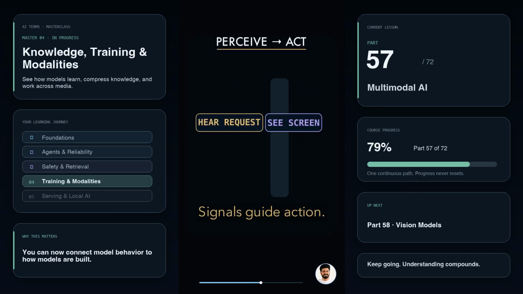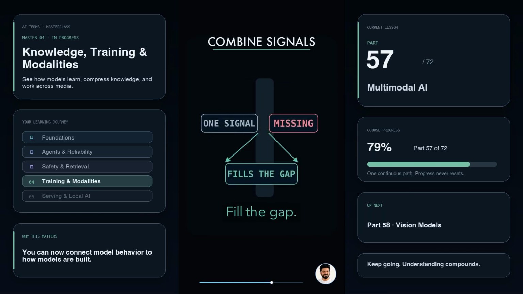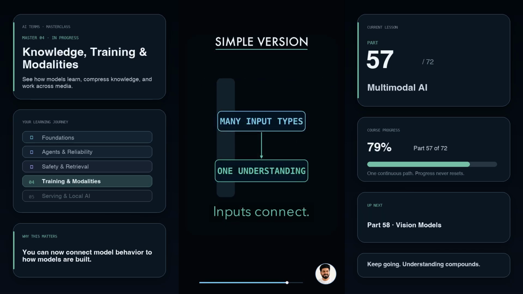It can also hear a request, inspect a screen, and choose an action. The power is combination. One modality fills gaps left by another. But mixed signals can still mislead, so every modality needs careful testing. Simple version: many input types, one connected understanding.